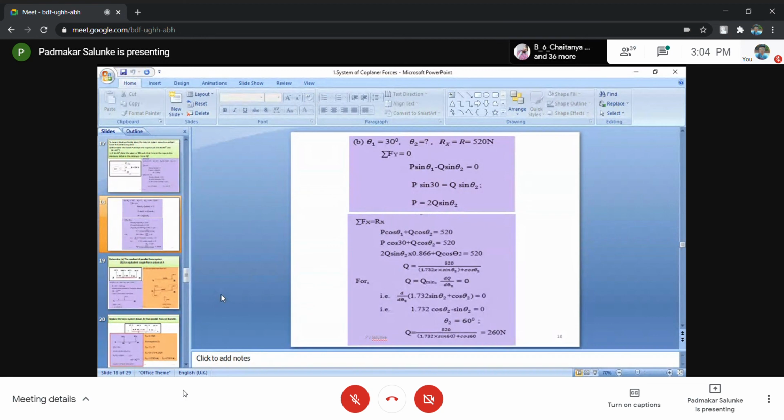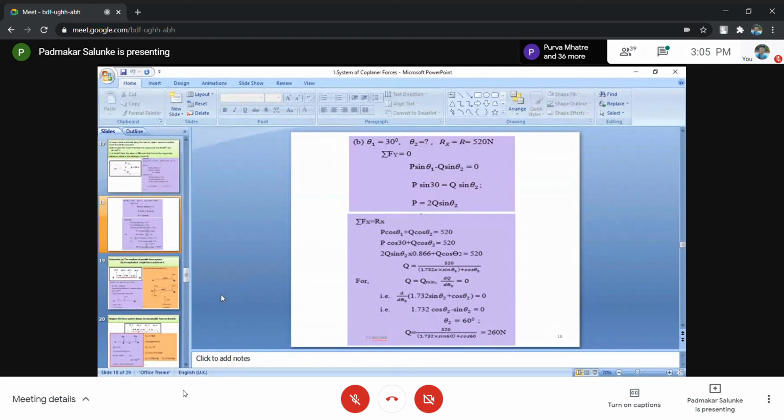So the slope of a horizontal line is 0, and this is tangent to that curvature. So what exactly do you have to do? The derivative of that value with respect to the given variable must be equal to 0, because the slope of that line equals 0. So dQ divided by d theta 2 is nothing but the slope of the tangent, equals 0. In that expression, whatever variable term is available, you have to take the derivative of it, and this derivative is d by d theta 2 of the bracket 1.732 sin theta 2 plus cos theta 2 equals 0.